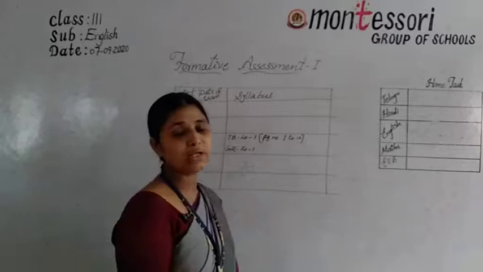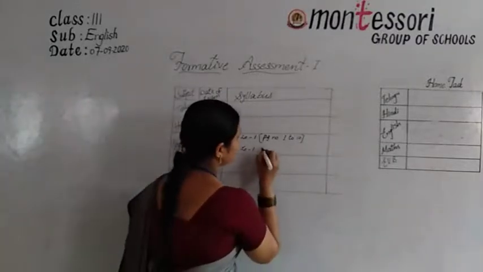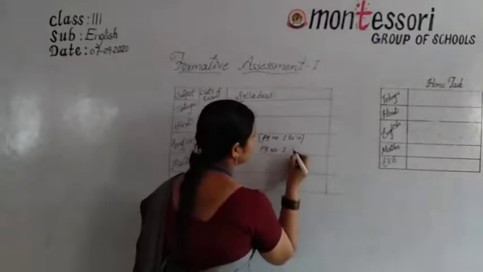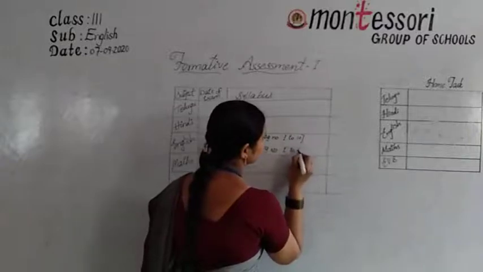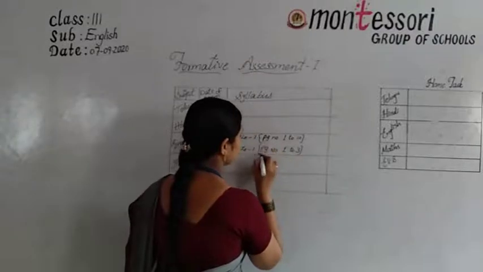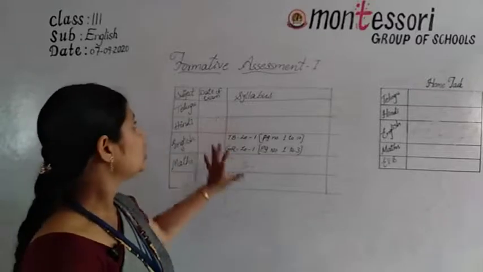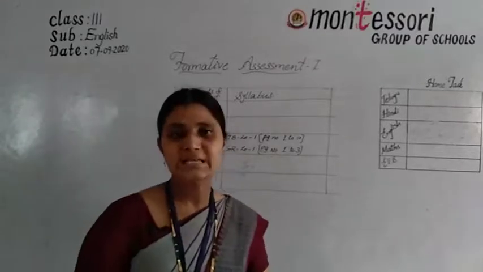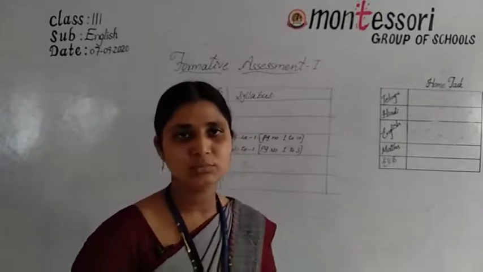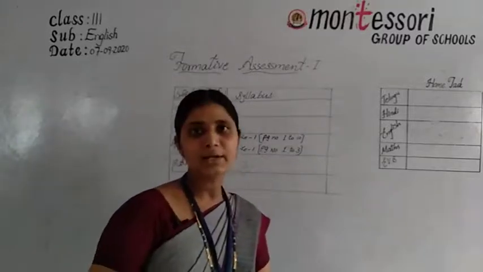You have to write here itself. Grammar, lesson 1. Page number 1 to 3. Okay? Look at the board. This is your formative assessment 1 syllabus. We'll get the timetable of syllabus very soon. Okay, so note down the syllabus, learn accordingly.